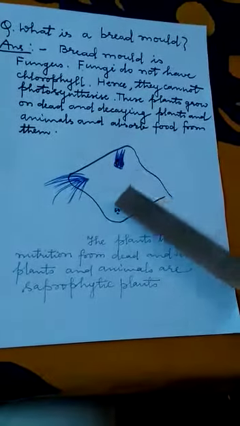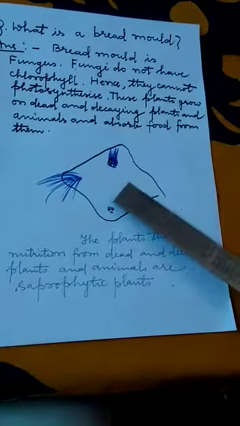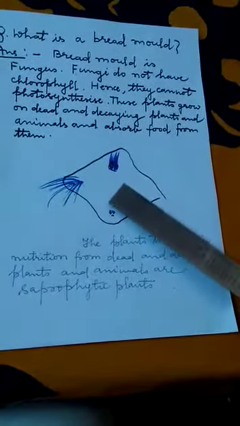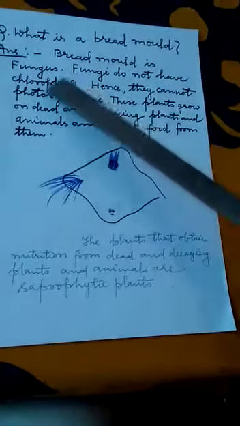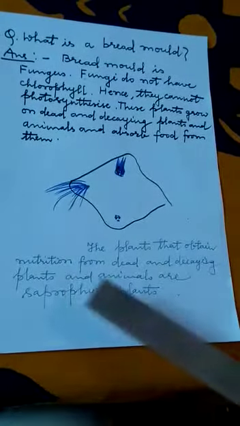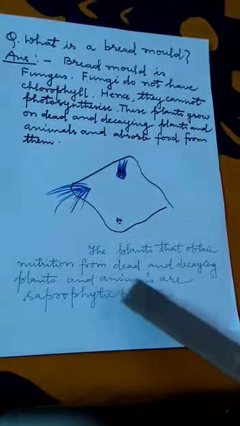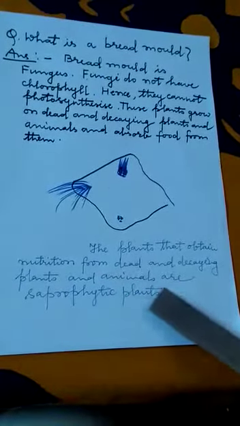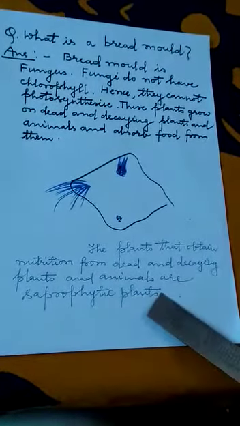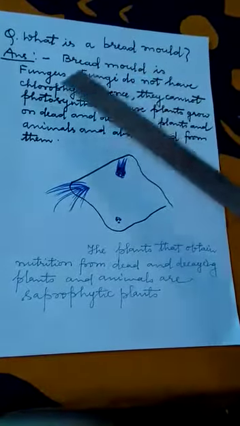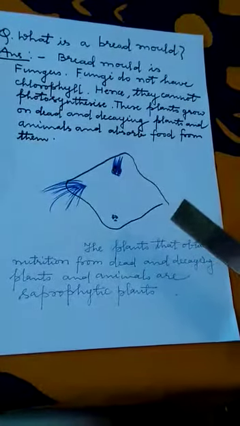These plants grow on dead and decaying plants and animals and absorb food from them. So bread mold is a kind of fungi. The plants that obtain nutrition from dead and decaying plants and animals are saprophytic plants, and bread mold is one of them. It is a fungus.